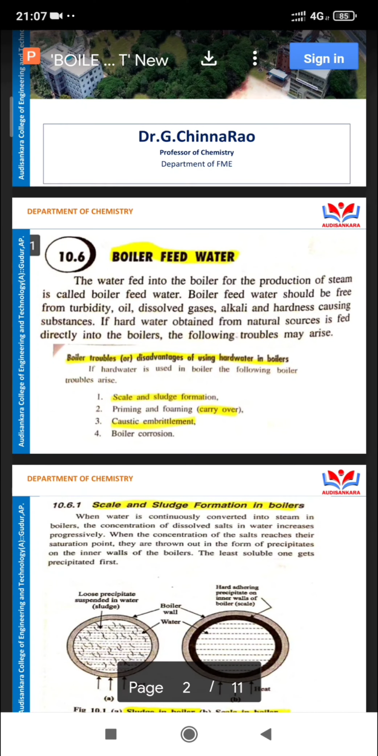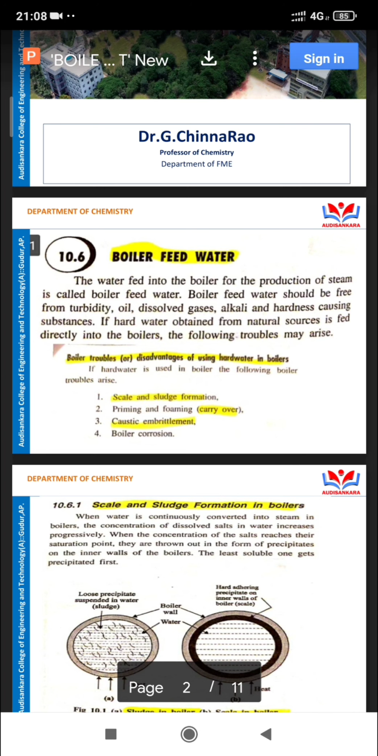Before going to boiler troubles, boiler feed water discussion is very important. The water fed into boilers for the production of steam is called boiler feed water. Whenever we use water in boilers, we apply heat and steam is generated. Boiler feed water should be free from turbidity, oil, dissolved gases, alkali and hardness causing substances. If water obtained from natural sources is fed directly into boilers, the following troubles may arise.